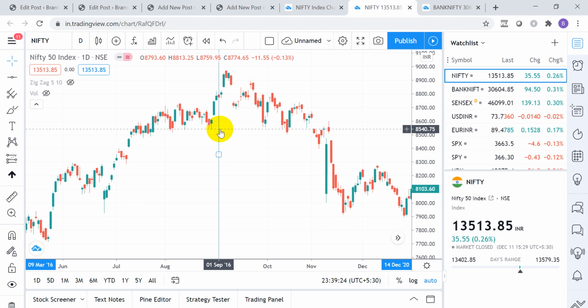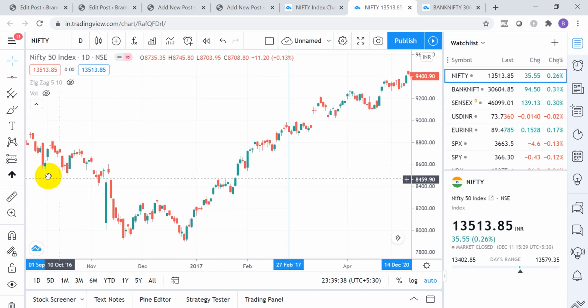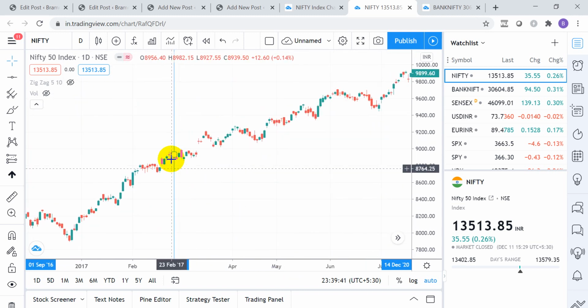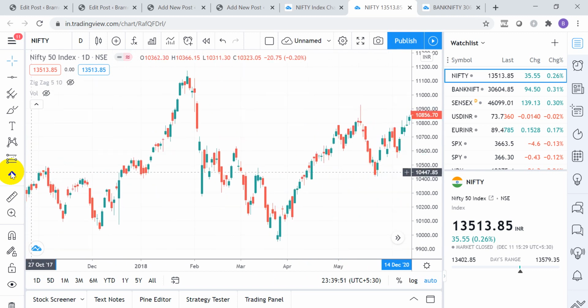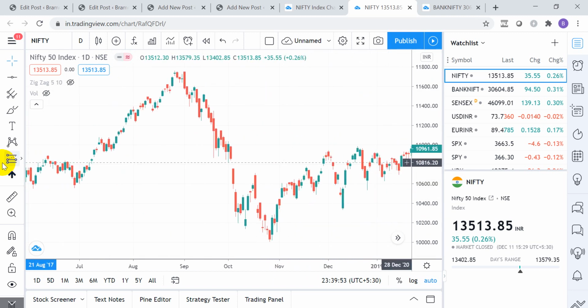Similarly, on 1st September 2016, again the market closed above this, and from there a good rally on the upside, almost a 300 points rally on Nifty. And once it got breached on the downside, we saw a very big fall in the market also. Similarly, next day we made a bottom, and from there a good rally came. Again on this day, a big bottom was made, and again a good rally came in. So you can find the short-term and long-term trend of the market.